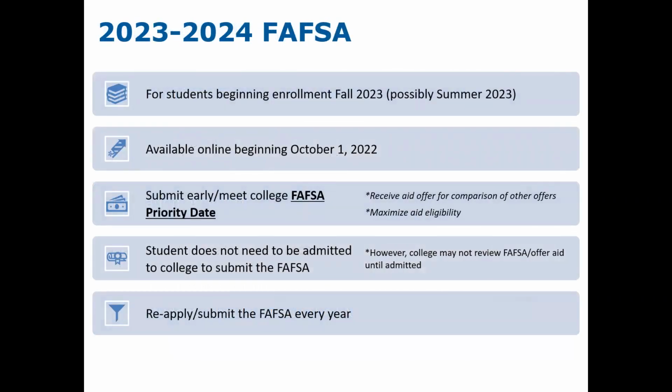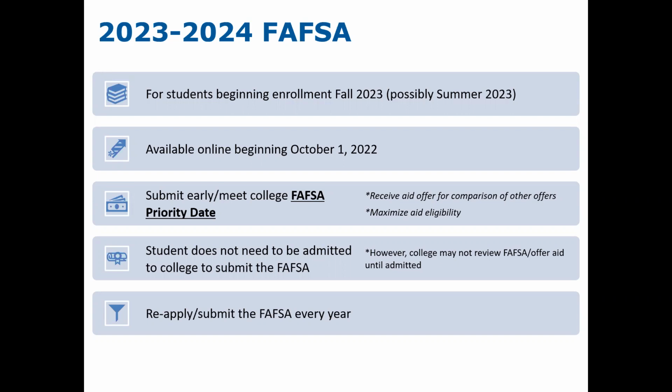The 23-24 FAFSA form is the application that students will be completing for enrollment beginning with fall of 2023. This application will be available starting October 1st. Students should submit the FAFSA as early as possible after October 1st, but by the school's priority deadline that may be set.